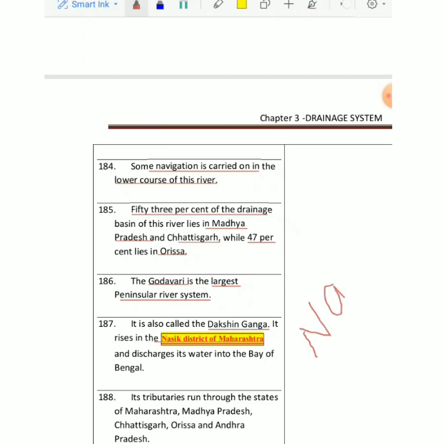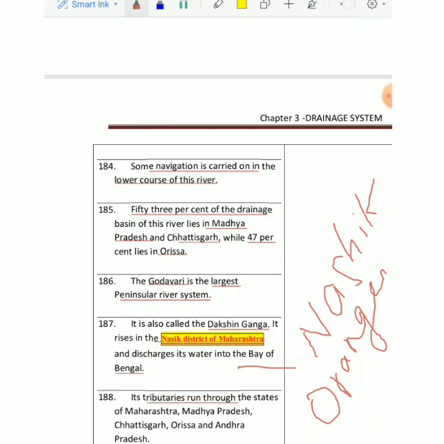नासिक वर्ड आते ही आपके दिमाग में क्या क्वेश्चन आता है? नासिक इज फेमस फॉर व्हाट? Oranges. Nasik, Nagpur. And then later on it discharges water in the Bay of Bengal. Mainly its tributaries run through the states of Maharashtra, Madhya Pradesh, Chhattisgarh, Odisha, Andhra Pradesh.